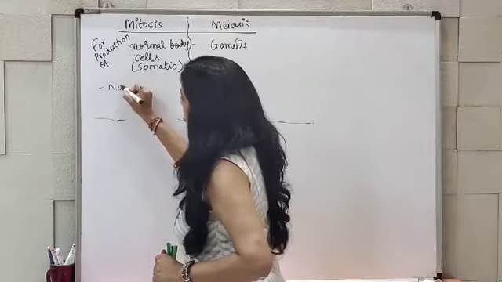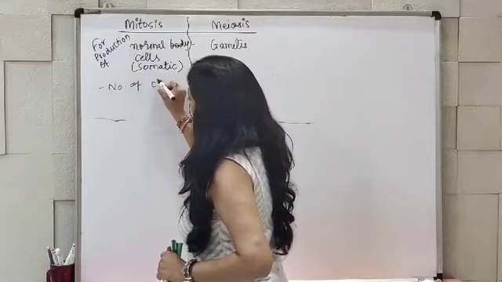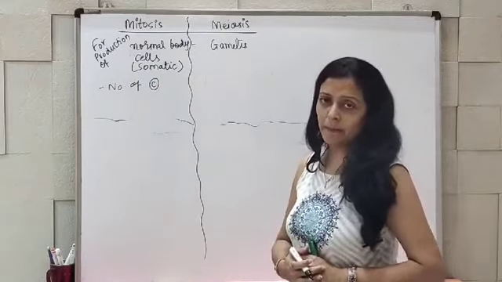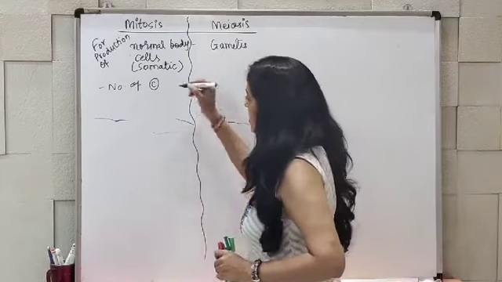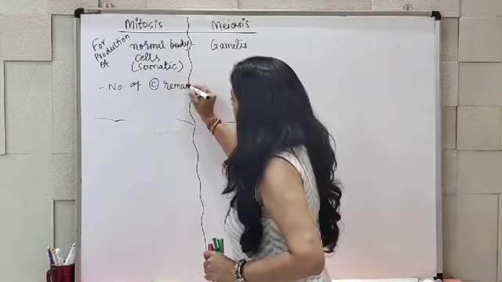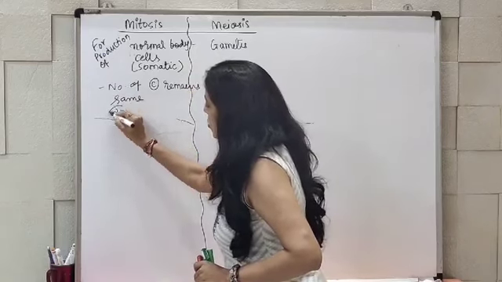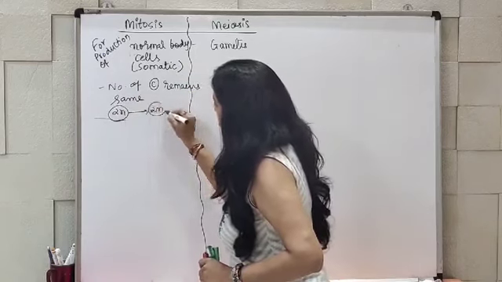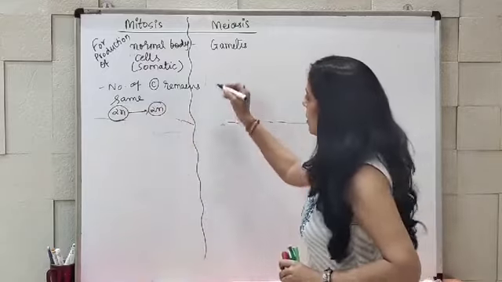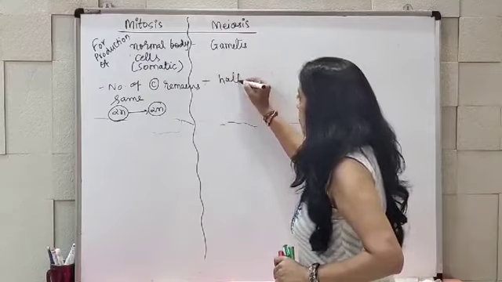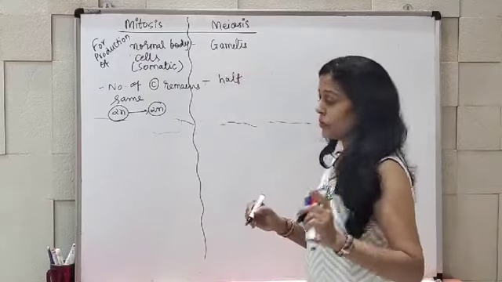Here, number of chromosomes, I am writing chromosomes as C in a circle so that I don't need to write it fully, number of chromosomes remain the same, that is 2n to 2n, while here the number of chromosomes remains half, so it gets reduced.